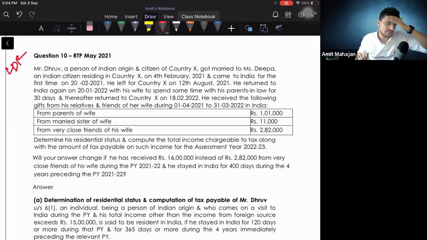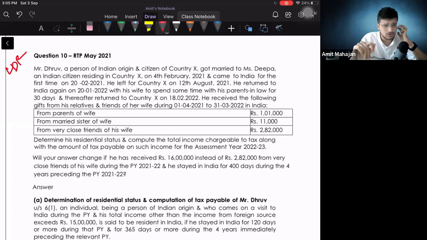Okay. There's one question which was asked in May 21, RTP May 21, revision test papers. Mr. Dhruv, a person of Indian origin and citizen of country X, got married to Miss Deepa, an Indian citizen residing in country X, on 4th Feb 2021, and came to India for the first time on 22/2/2021.